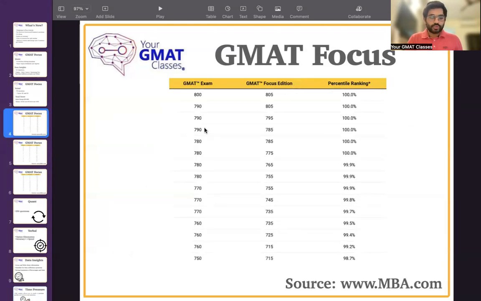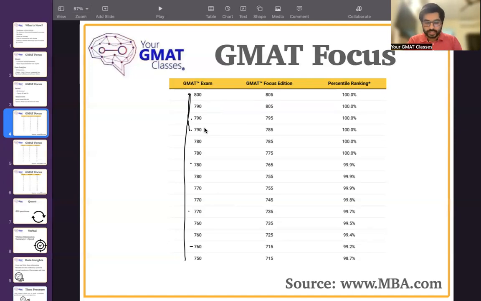Now, if I go to the source of MBA.com and compare the scores that you used to get in your previous GMAT attempt and the scores that you get now in the Focus Edition, this is a clear table that tells you the story. Earlier, the number of scores at 99 percentile and above were fewer. As you can see, you can either get 760, 770, 780, 790, or 800. So they were 4 or 5 exact values which denoted 99 percentile. 99 percentile means being in the top 1% of test takers.